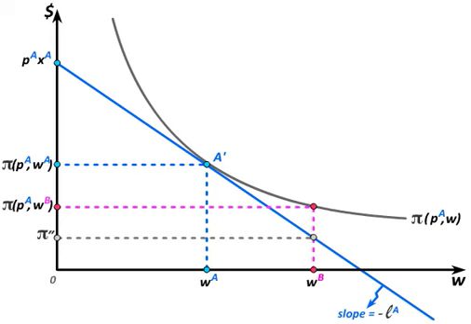The further the wage deviates from WA, the better the profit maximizing producer will do relative to the naive producer who's always using production plan A. We therefore get a profit function that is tangent to the naive profit function for the producer who always uses production plan A at A prime, but will diverge from it as we move away from A prime.